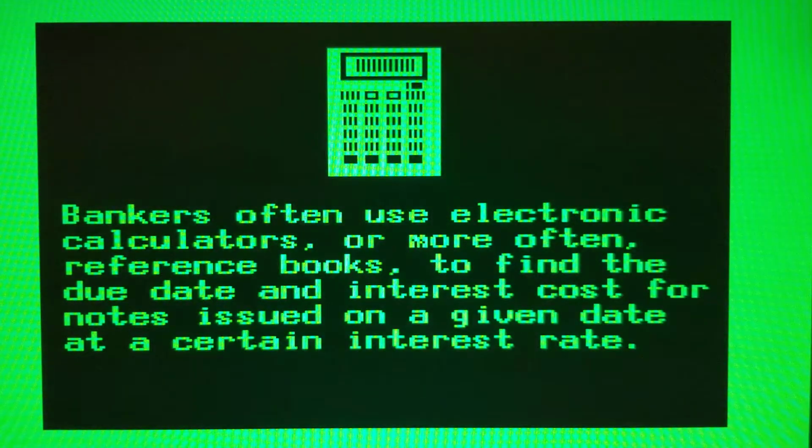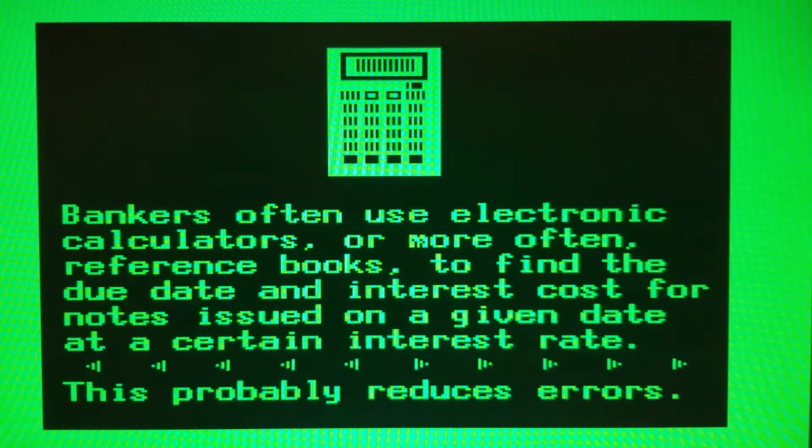Bankers often use small electronic calculators or more often reference books to find the due date and interest cost for notes issued on a given date at a certain interest rate. This saves manual arithmetic and probably reduces errors.